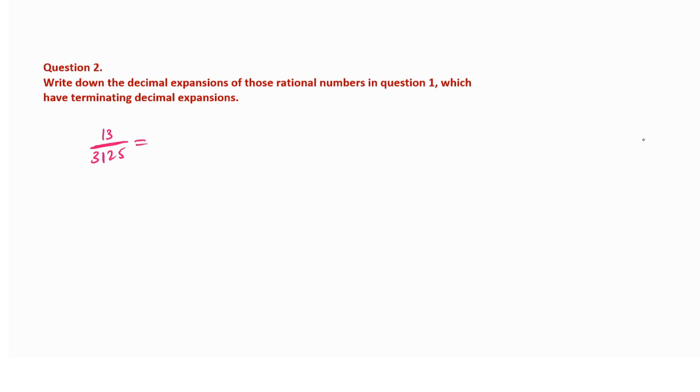Answer this. Can we do prime factorization? No, it is not possible with prime factorization. By simplifying or dividing, yes, you have to divide this. 13 divided by 3125. This is the method you have to use here. Yes, you have to do the division, and nothing else. No other option for us, so we have to go for this. Yes, we have to simplify.